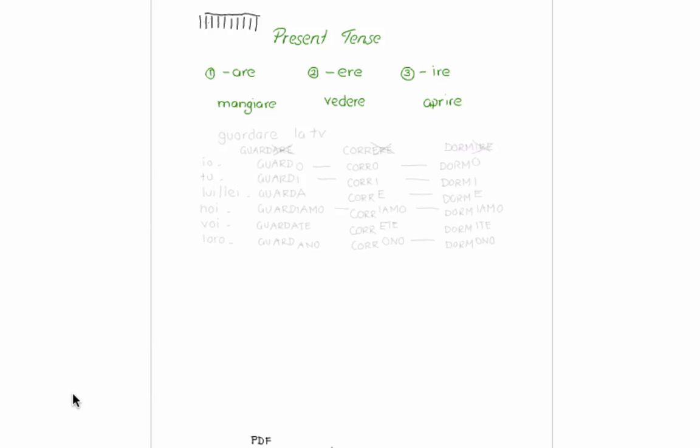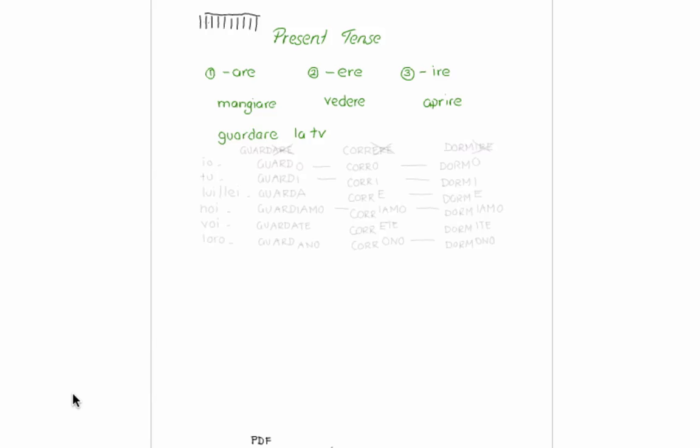Let's now see how to conjugate in the present tense. So this is to eat, to see, to open, but how do I say I eat, I see, I open, or you eat, you see, you open? Again, let's put it in the context of free time. So say that I want to say I watch TV. If I look for the verb to watch in a dictionary, or if I check in my memory, because I've already learned that word, I will get guardare. And TV, la TV.